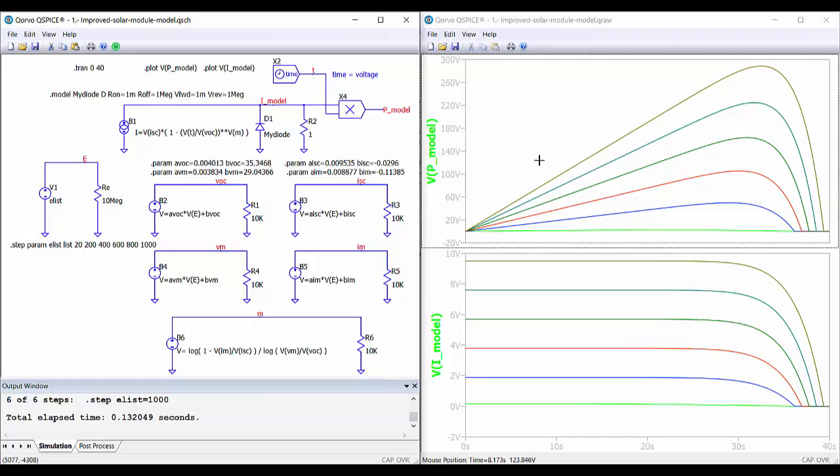And here we have the results. On the right, we can see at the top the value of the power of the module as a function of the voltage. We know that time is now voltage, and below we have the current as a function of the voltage. So we can see that everything is going well. So now we can go ahead and implement our model, including the effect of the irradiance.